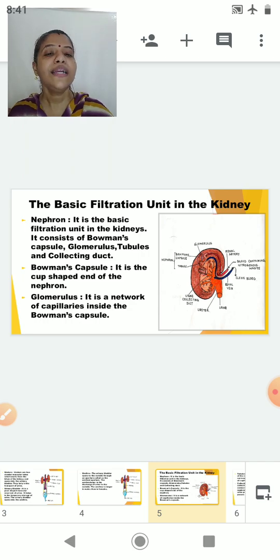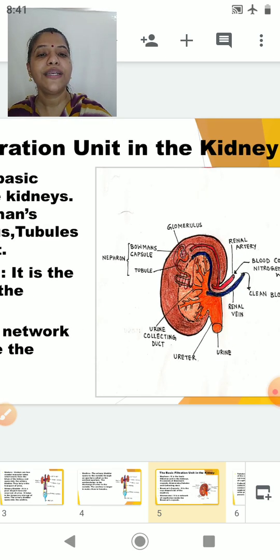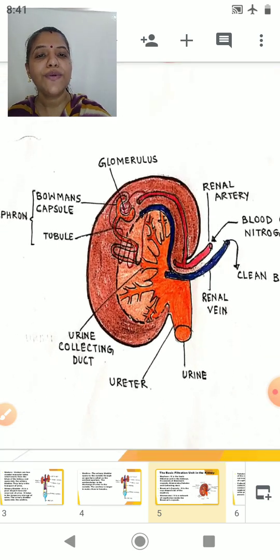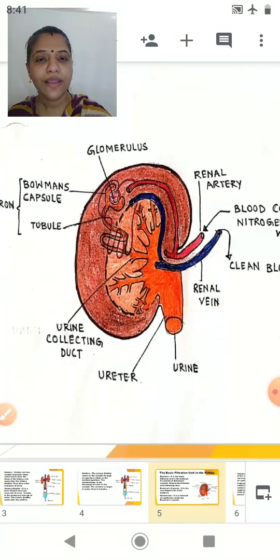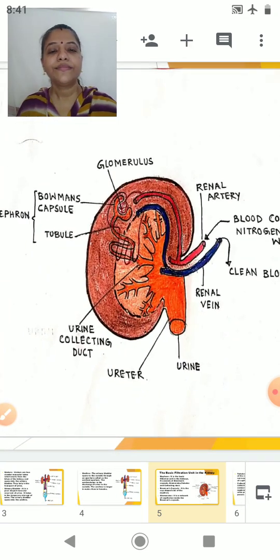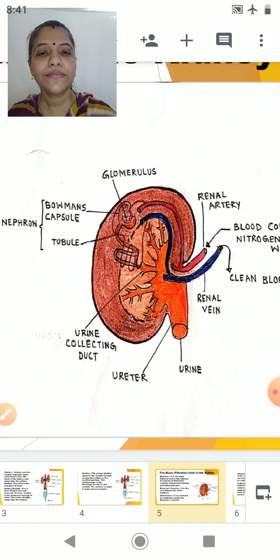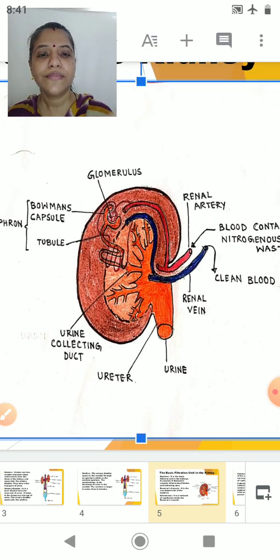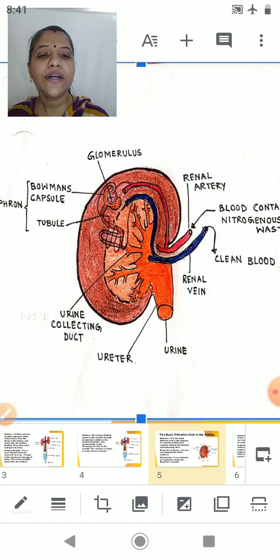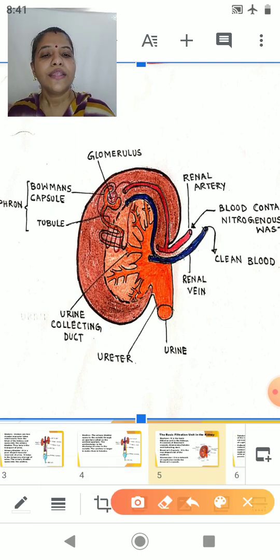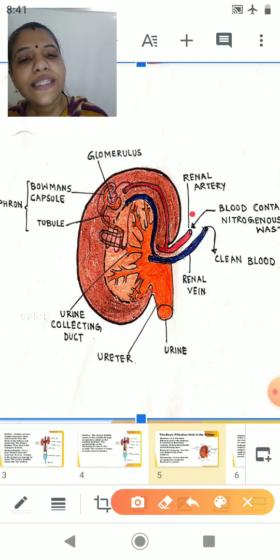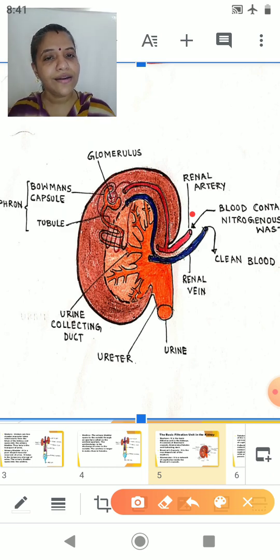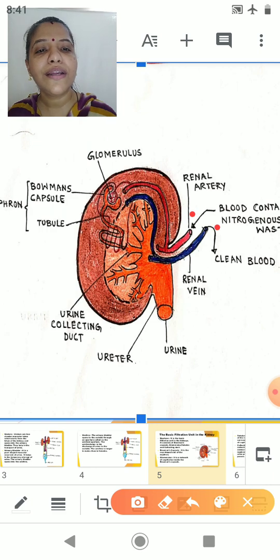Now I will enlarge this so that you can see the basic unit. A simple unit of the kidney, so here it is. Now let's talk about the blood supply to the kidney. Students, you can see this is the renal artery. It is red colored, so it is supplying the blood here, and this is nothing but the renal vein.